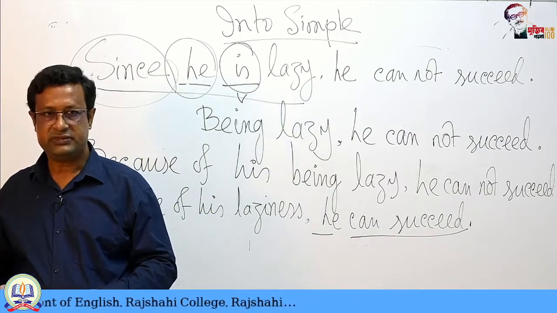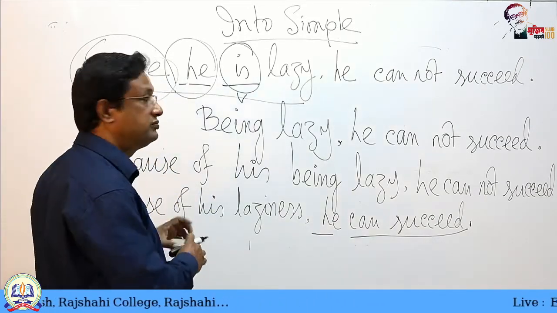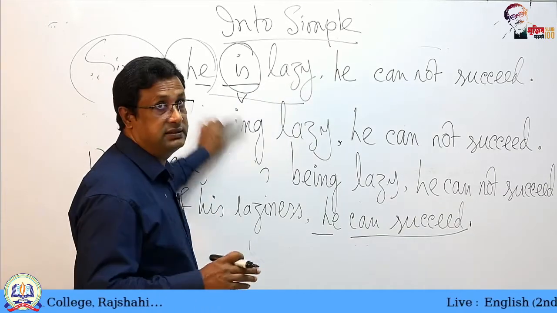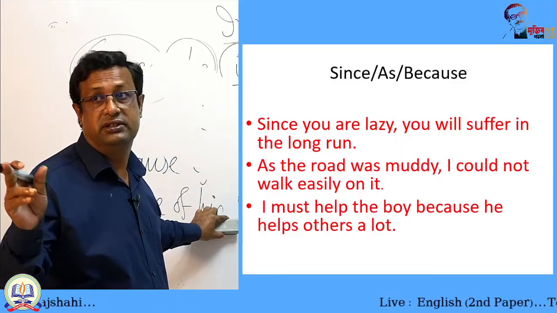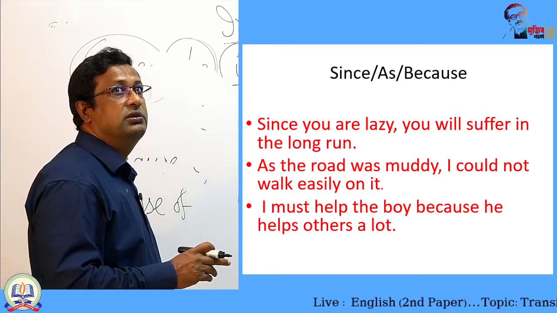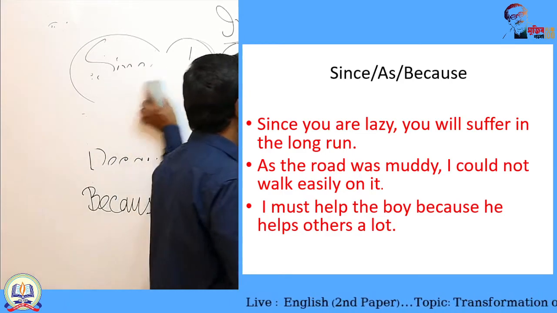Okay. Another sentence that is on the screen. As the road was muddy, I could not walk easily on it.